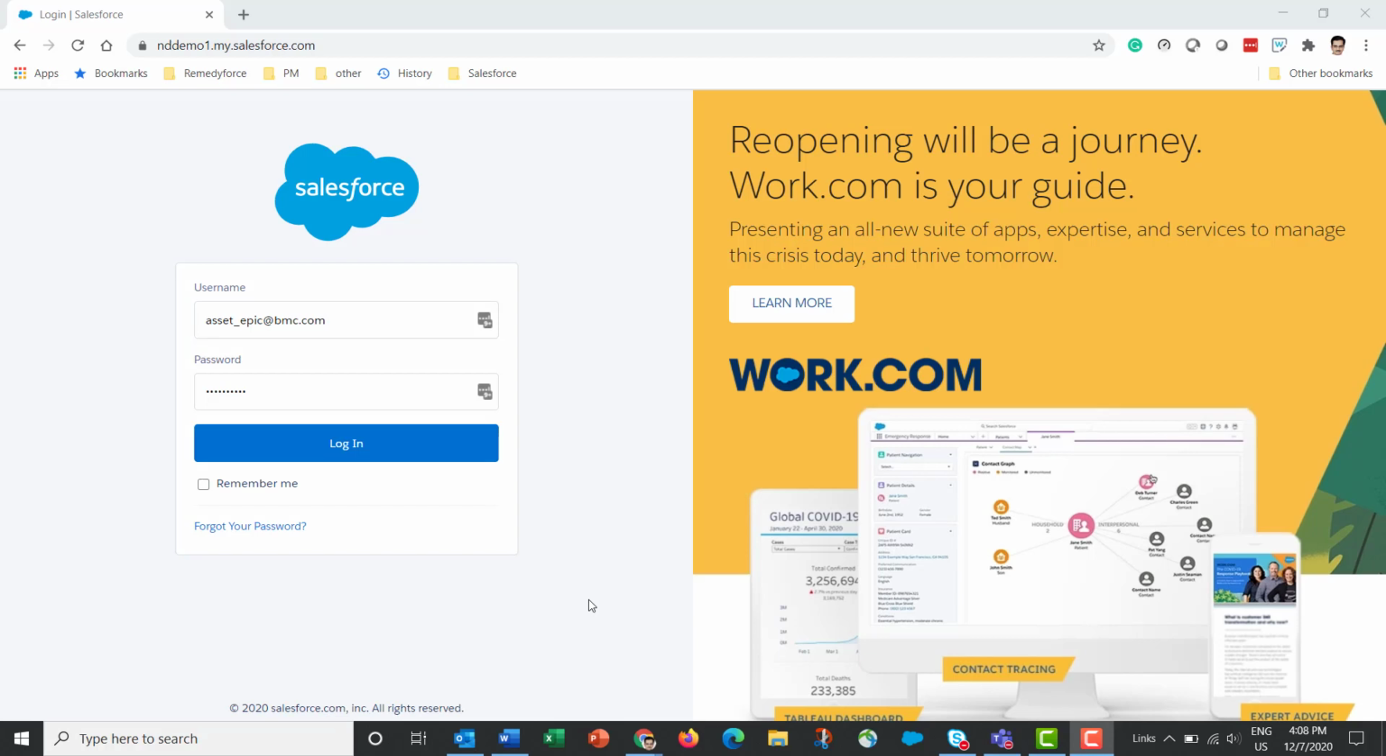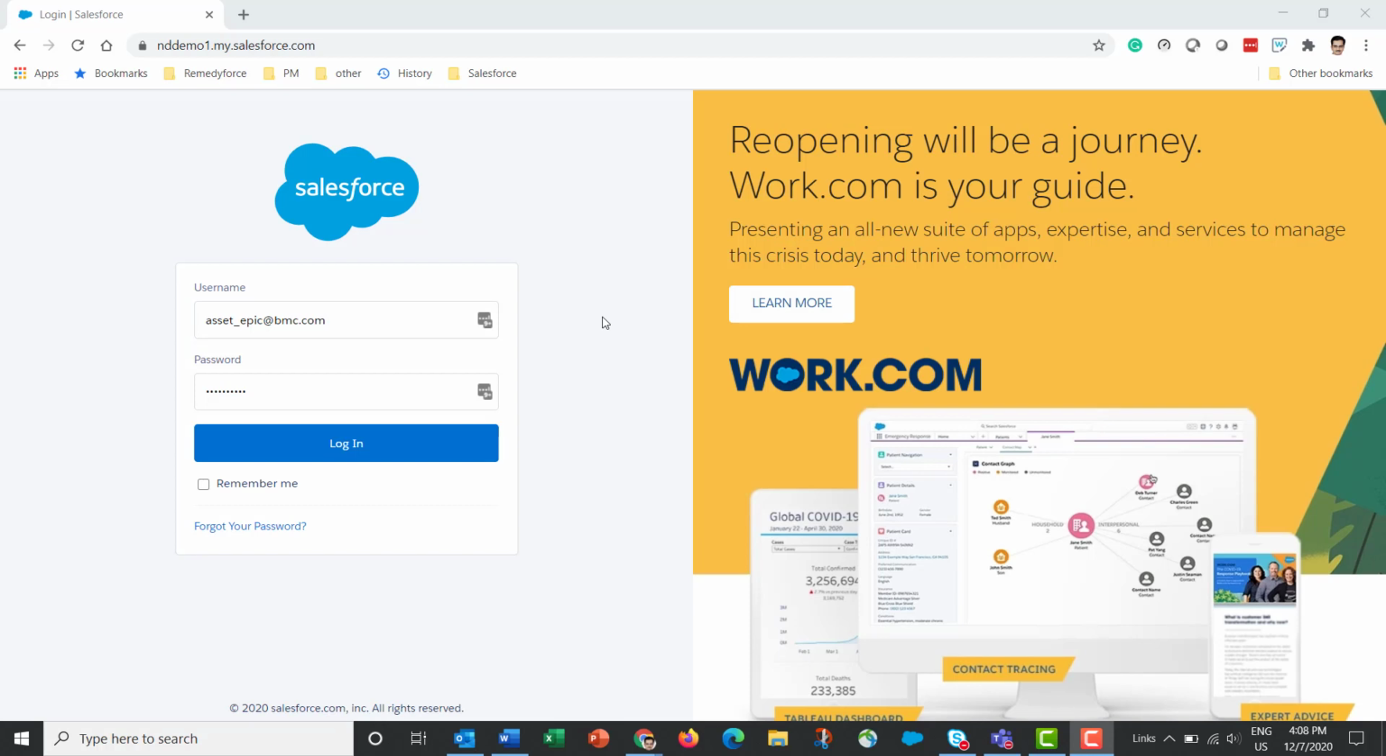Welcome to the demo on the Remedyforce console, incidents, and service requests. In this demo, we are going to look at the Remedyforce console and how service desk agents can work on incidents and service requests. We'll start with logging in.